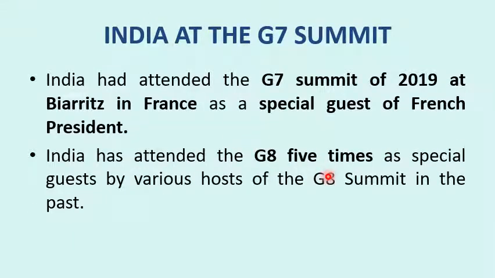So India attended the G7 summit of 2019 in France as a special guest. The G7 summit is not only attended by the G7 countries, they can also invite other countries to participate. They are not members. And one more thing you have to remember is the European Union will be a permanent invitee. It means the European Union will always take part in G7 summits, but it is not a member. It will have a representation, but it is not an enumerated member.